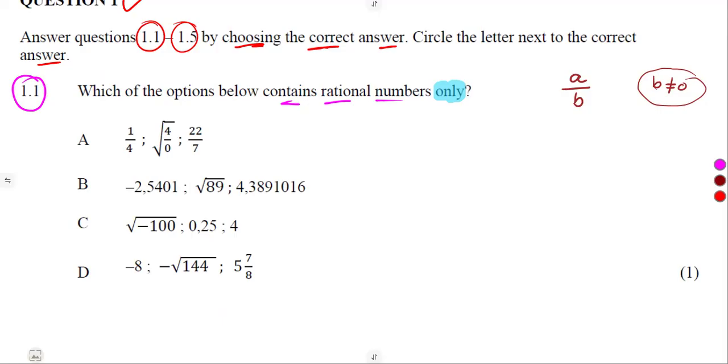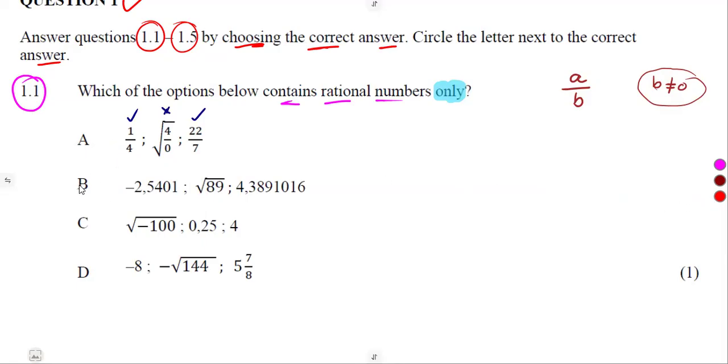All right. So looking into A, we can see that 1 over 4 is a rational number. As we can see, it's a fraction. A over B, 1 is an integer, 4 is an integer. Then we have got the square root of 4 over 0. Guys, just to have a number divided by 0 like this, 4 over 0, we do understand that mathematically, this does not exist. All right? It is not part of real numbers. That's a non-real. So automatically, this is out. Yes, this one is a rational number, but we can see that this one is not. So meaning to say, A cannot be our answer.